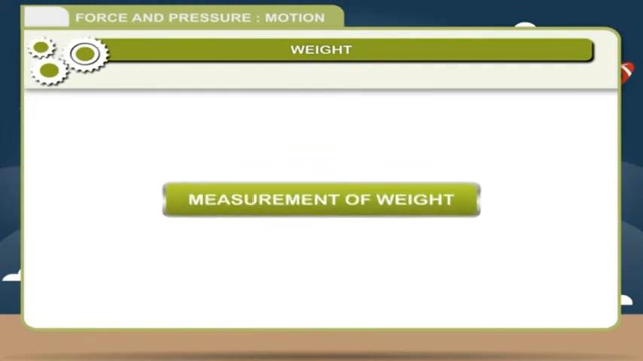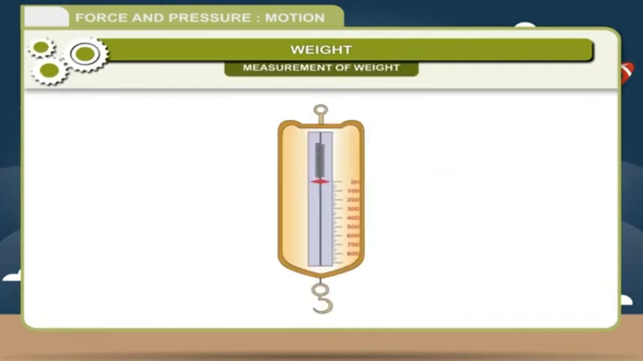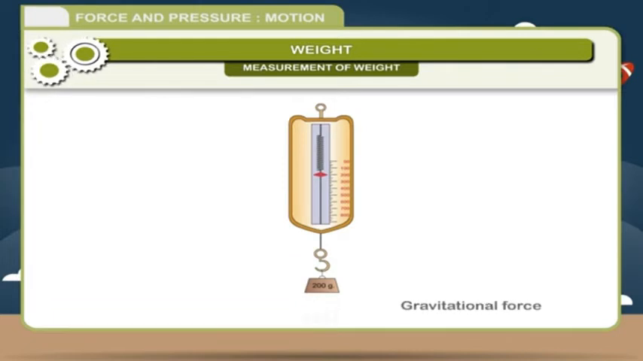Measurement of weight. Weight can be measured by using a device called a spring balance, because the extension in the spring depends on the force with which it is pulled downward by the earth. Thus, it is the gravitational force acting which operates the spring balance and not its mass. Let us discuss it in detail.